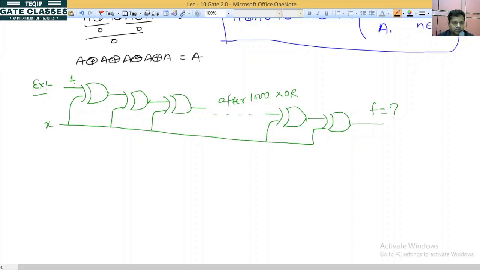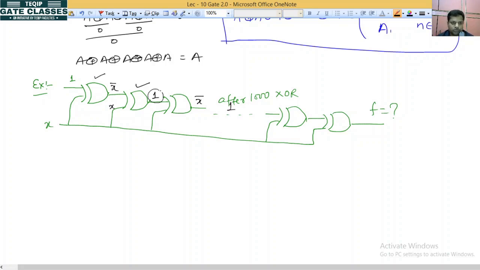So if it is 1, at 1 the XOR gate acts as an inverter, so it will be x bar. Now here we have x, here x bar, so it will be 1. Again it is x and here we have 1, so it will be x bar. Again we have 1. Similarly we can proceed for 1000 XOR gates also.